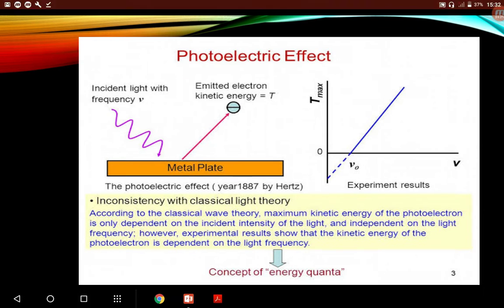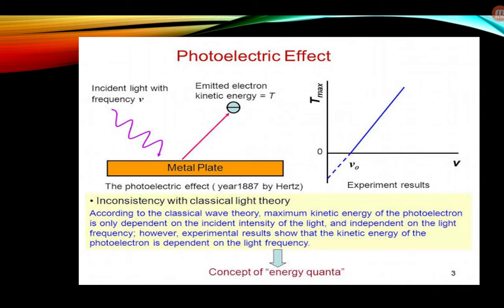Consider the case where nu is greater than nu 0, so that an electron is emitted. The electron is emitted only if the frequency is greater than the cutoff frequency nu 0, and the kinetic energy increases linearly according to the equation. We can write it as: kinetic energy is equal to h nu minus work function, or kinetic energy is equal to h nu minus h nu 0.